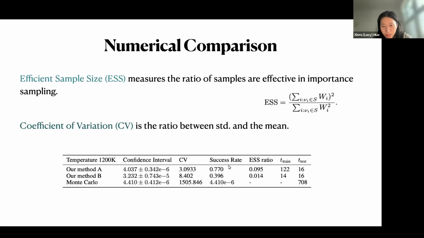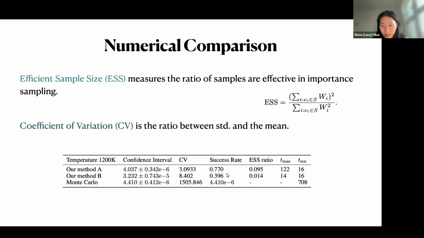The success rate is how many successful trajectories there are in the sampling path. In the test part, we can see the success rate is much higher than the Monte Carlo.